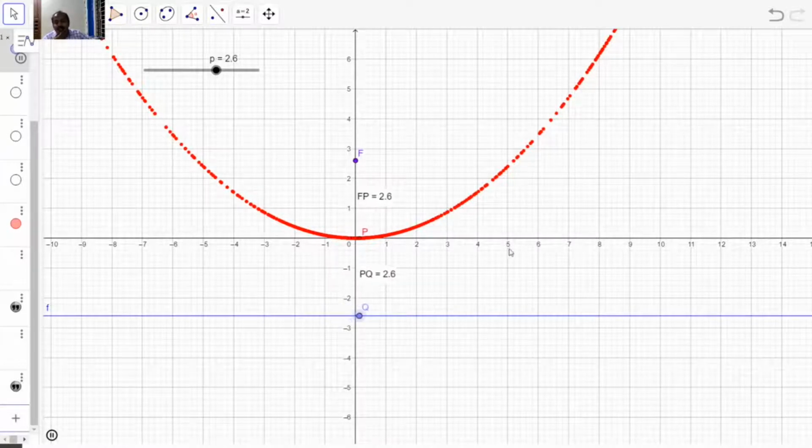And so what is the definition of the parabola? The definition of the parabola is the set of all points in the plane such that the distance of that point from a fixed point F is always the same as the distance from the fixed line, and the fixed line is called a directrix and the fixed point is called the focus.